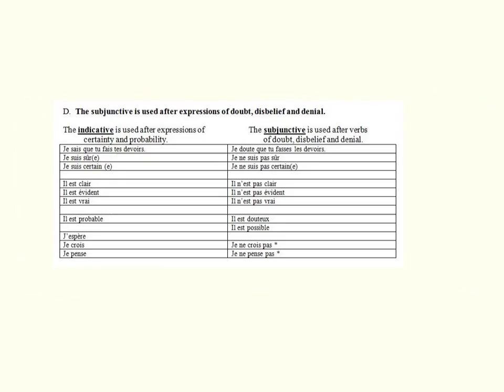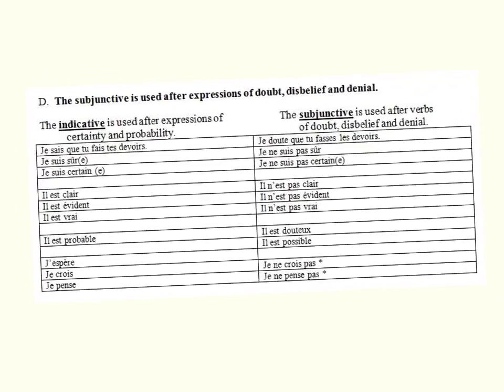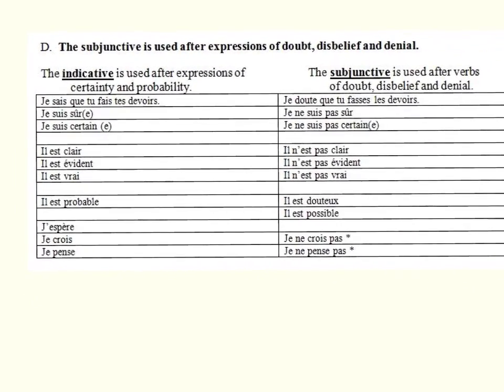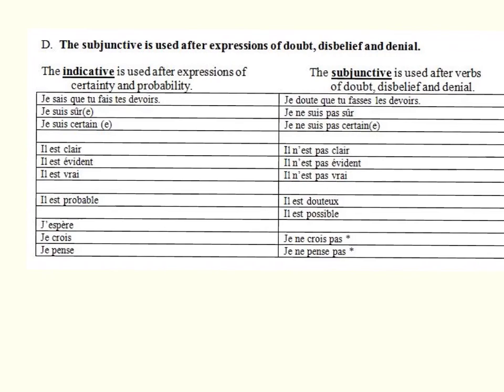Now here's the trickiest part of triggering the subjunctive, and that is doubt, disbelief, and denial. So the subjunctive, of course, has two tenses. You've got present subjunctive and past subjunctive. Those are the only two that you need to worry about. And most of the time we're dealing with present subjunctive. So you're replacing your normal present tense verb with the subjunctive present tense when you've triggered it.